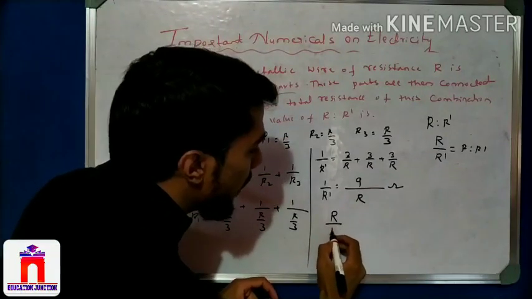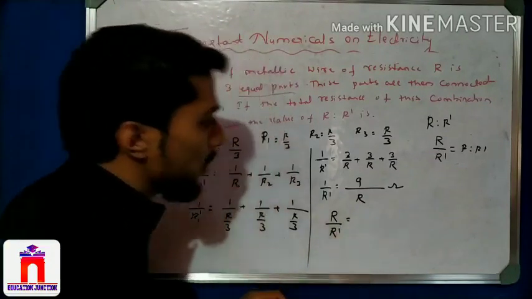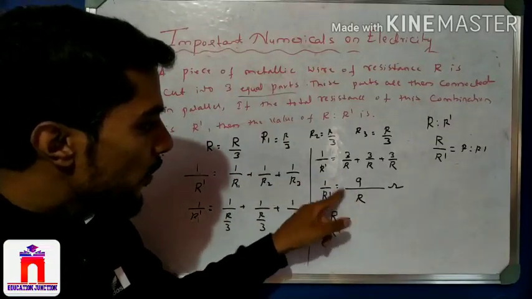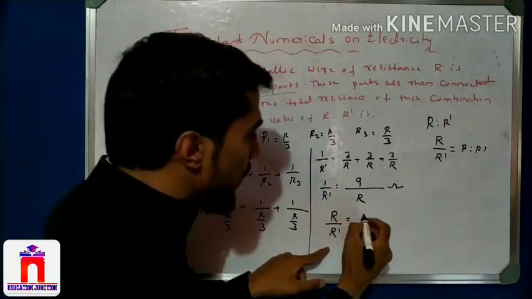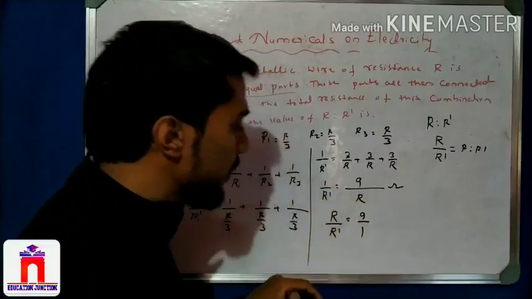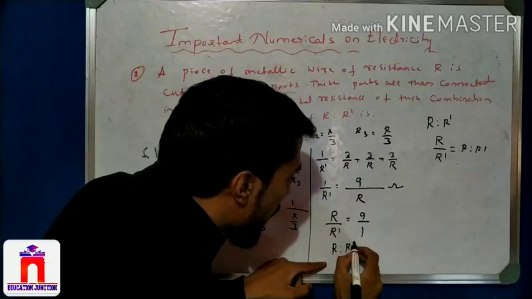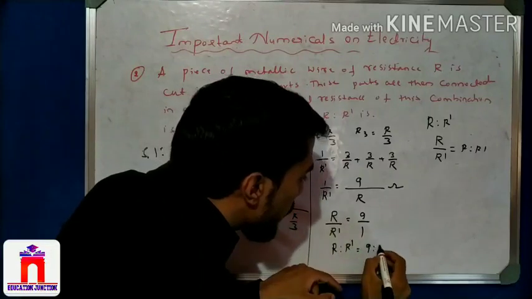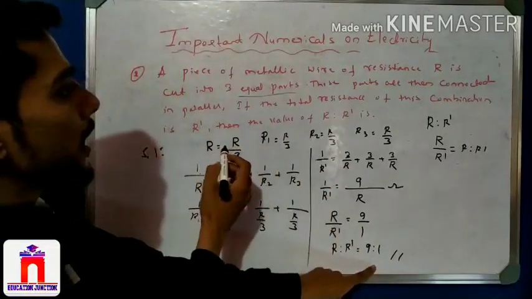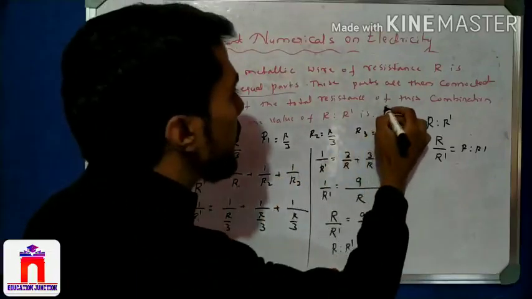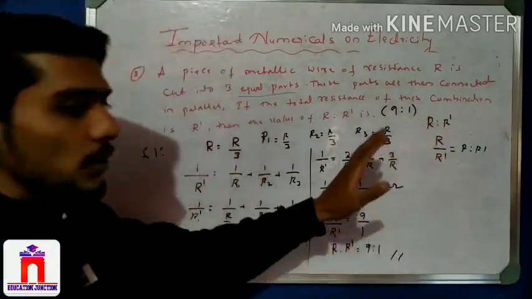Correct. R by R dash is equal to, correct? So I take R this side, and I get R by R dash is equal to 9 by 1 this side. Here R by R dash means R is to R dash is equal to 9 is to 1. Where is the answer? 9 is to 1. I did not take the options here. So the answer is 9 is to 1. I forgot to write the options.